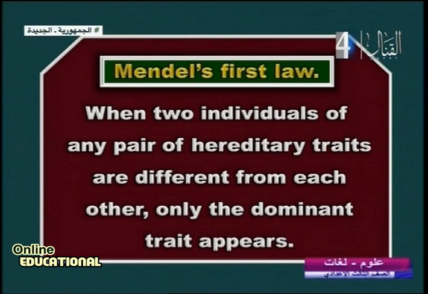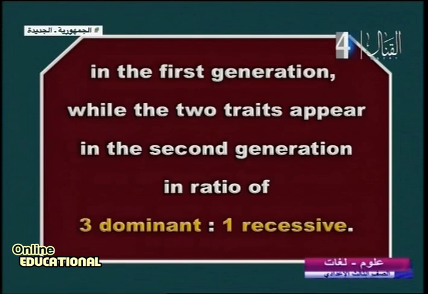In the first generation, while the two traits appear in the second generation, don't forget the ratio. What is the ratio? 3:1. 3 what? 3 dominant trait and 1 recessive trait. 1 dominant and the other is recessive.